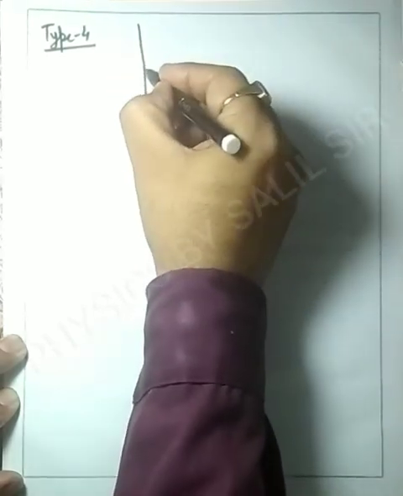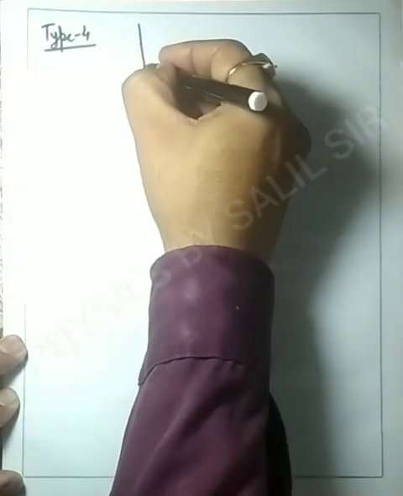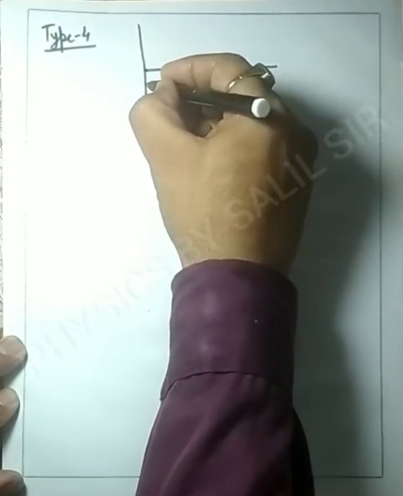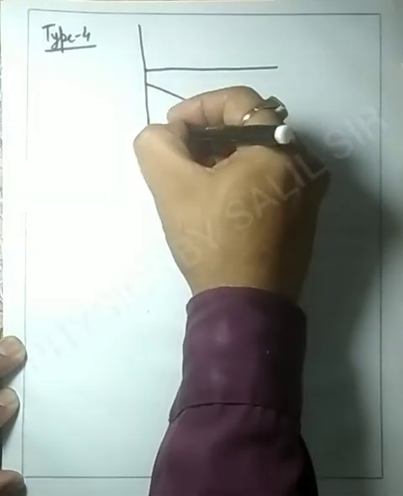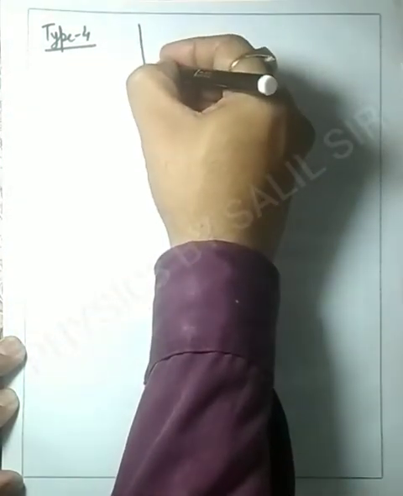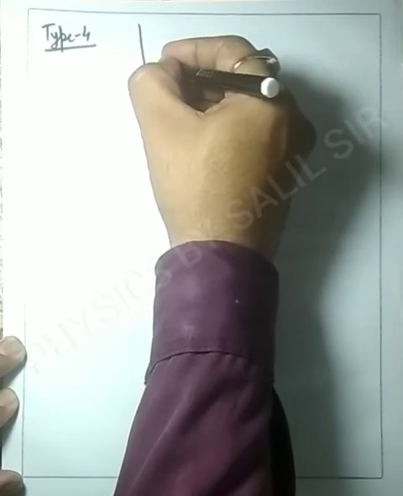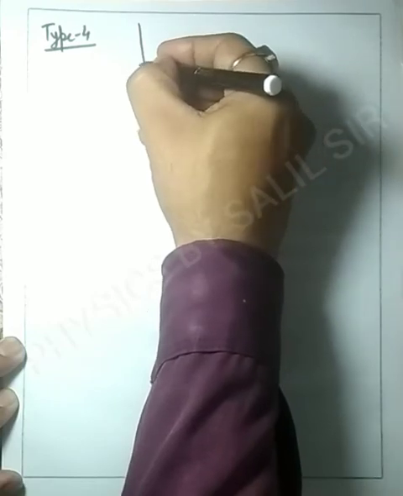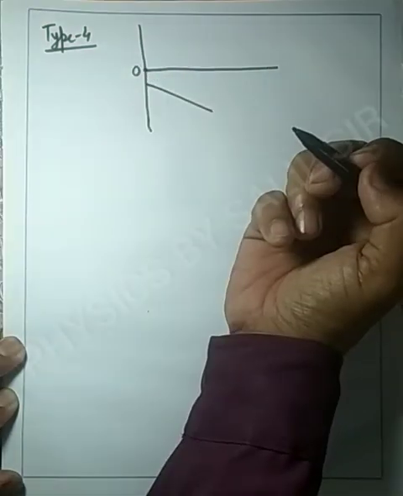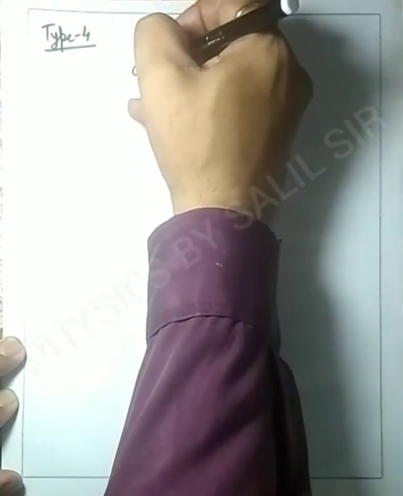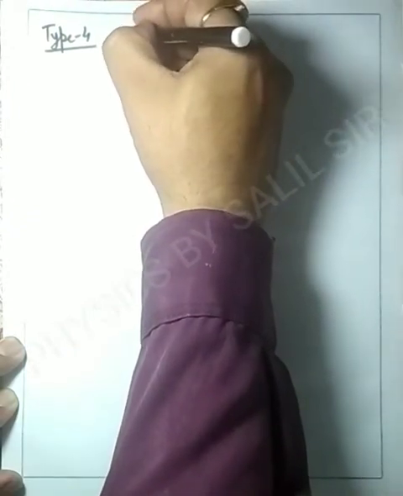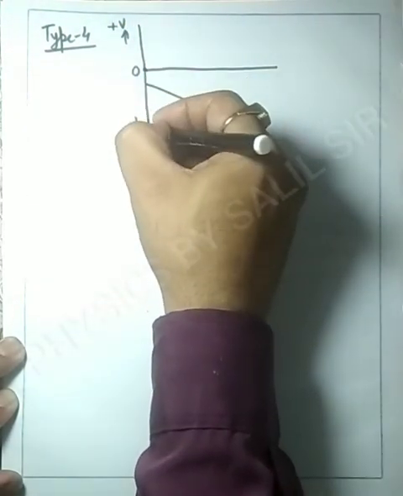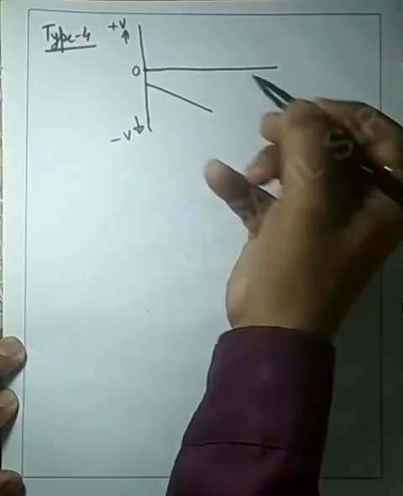Suppose we get a VT graph in the fourth quadrant, suppose it is in this form. Suppose this is the origin, this point represents time equal to 0 as well as velocity equal to 0. Suppose this is represented by O, and above this there is positive velocity, meaning on the positive y-axis, and below this point we will get negative velocity.